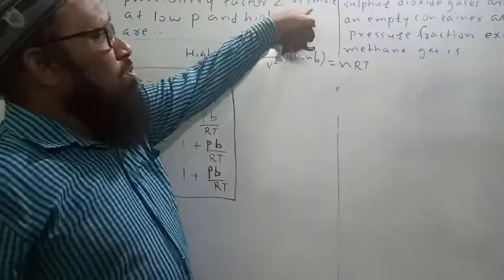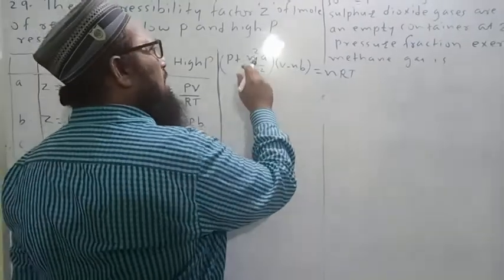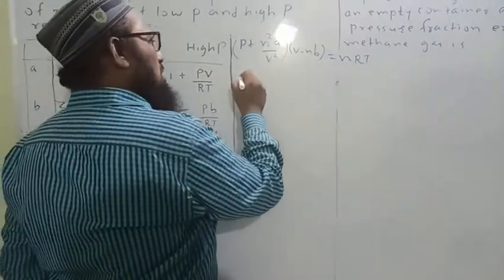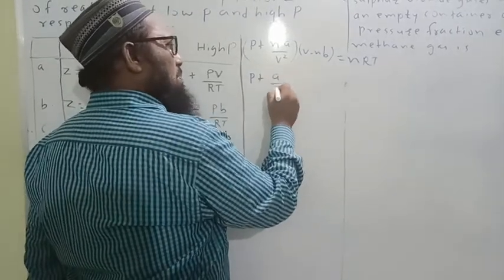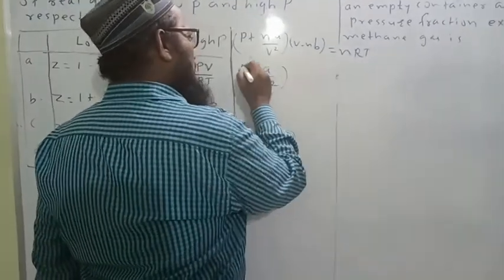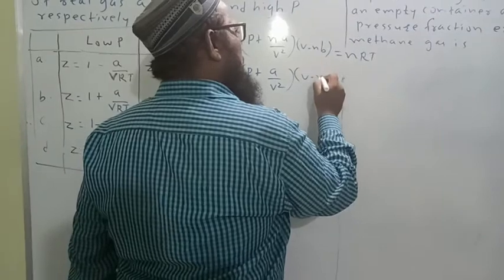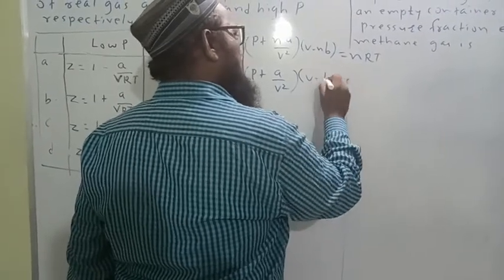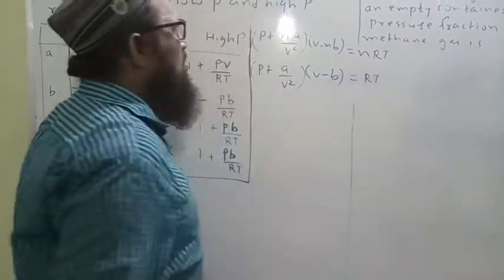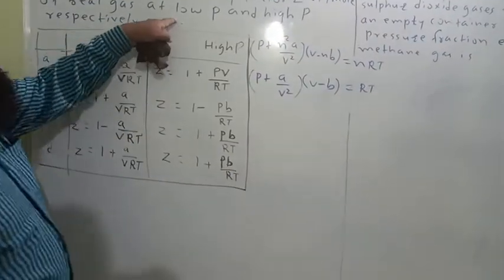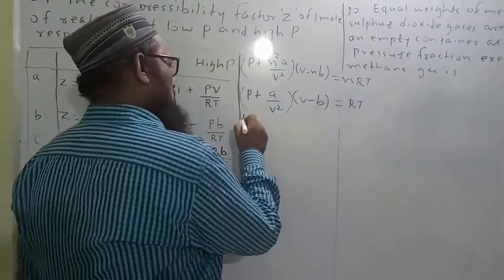But for 1 mole, n is equal to 1, so we get a upon V square into V minus b is equal to RT. Now look here, condition 1, low pressure.